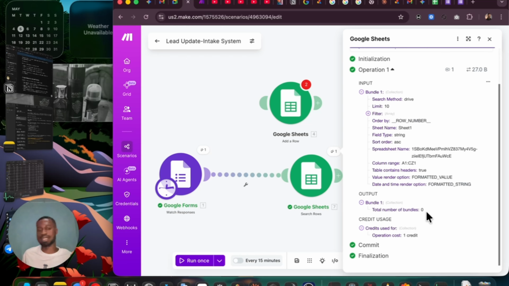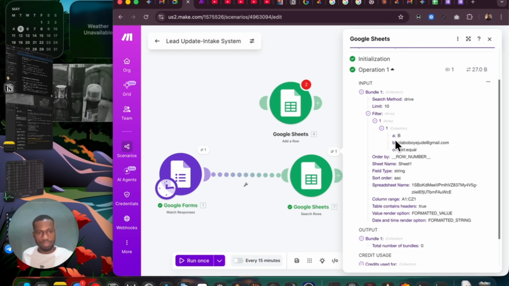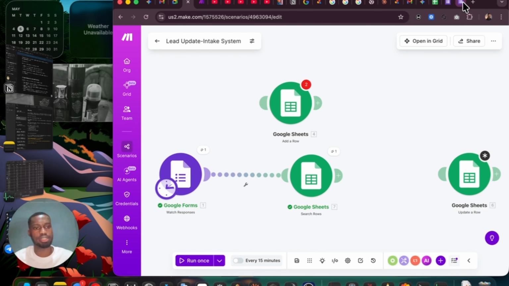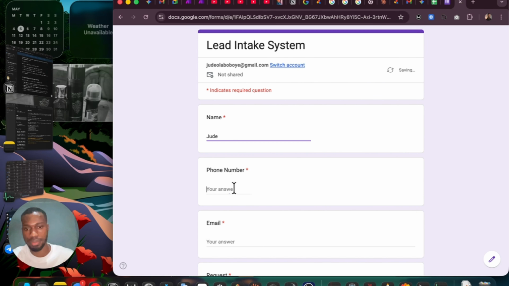What this means is that it could not find anyone that has an email like this. So it got the input, it got every single thing, and based on the filter of this email here, nothing like that exists. That was why it returned 0 here. But this time around, while that one worked, let us now make a new one based on this. Let us use the same thing we're trying to change it to, right?